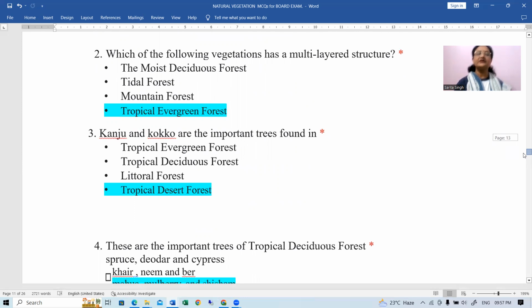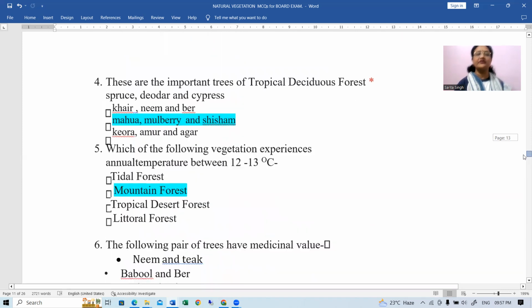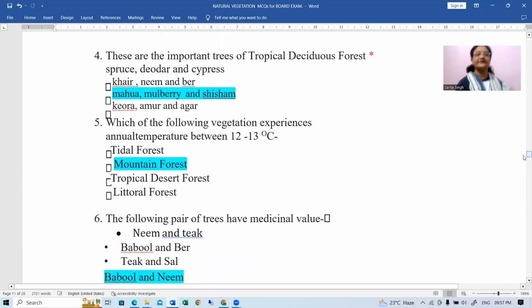Yes, tropical evergreen forest. Next, Kanju and cocoa are the important trees found in tropical desert forest. Okay, these are the important trees of tropical deciduous forest. Which are those trees? Mahua, mulberry, and shisham. Okay. Next here, which of the following vegetation experiences annual temperature between 12 to 13 degrees centigrade?